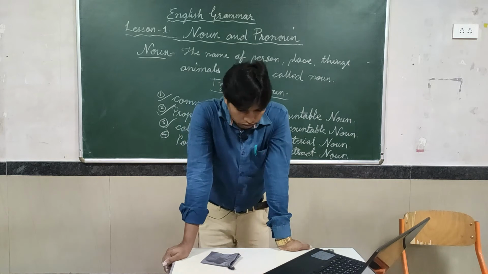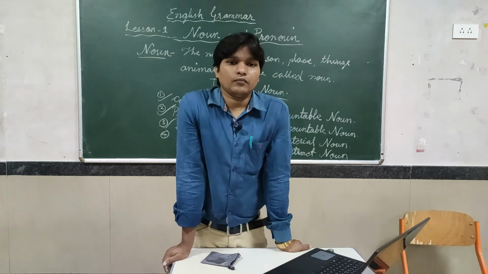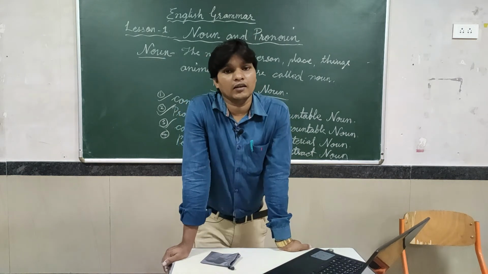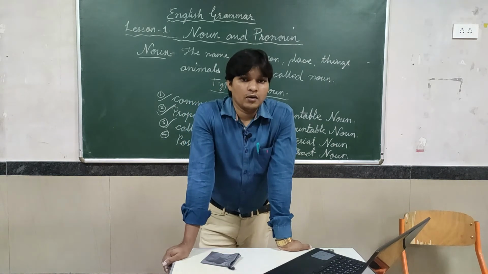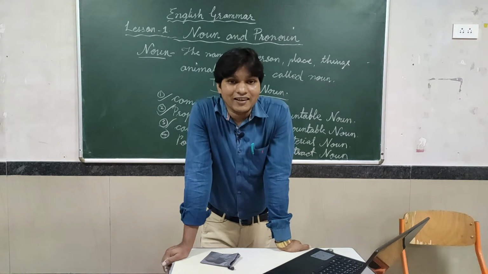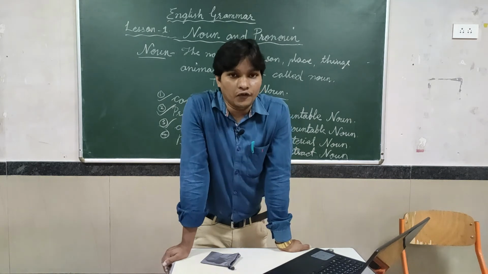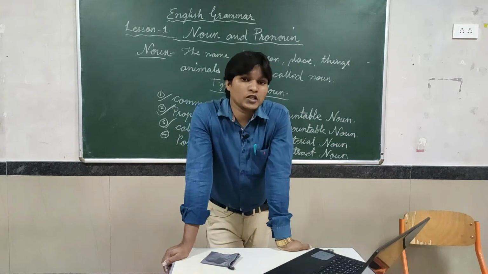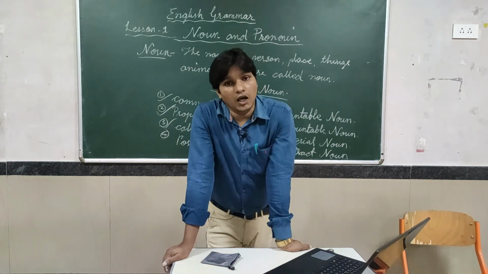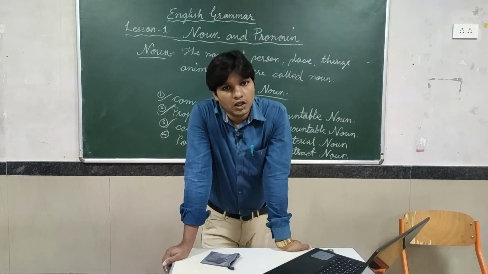Yes or no? Combining many classrooms, we can say school. If it's a village, many houses combined we can say village. If I say army, many soldiers combined are called army. So in this way